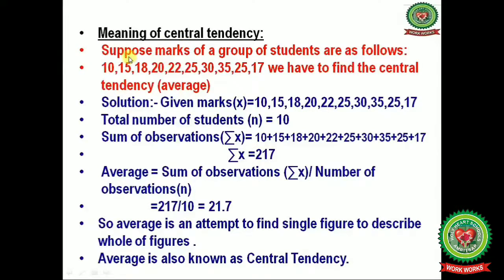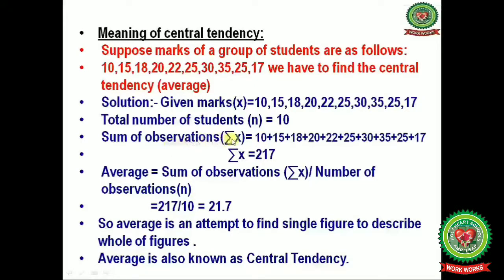Let us do it practically. Suppose marks of a group of students are as follows, that is 10, 15, 18, 20, 22, 25, 30, 35, 25, 17. And we have to find the central tendency, means average. Let us start with the solution. We have given marks that is denoted by small x, 10, 15, 18, 20, 22, 25, 30, 35, 25 and 17, and the total number of students, that is small n, it is equals to 10.